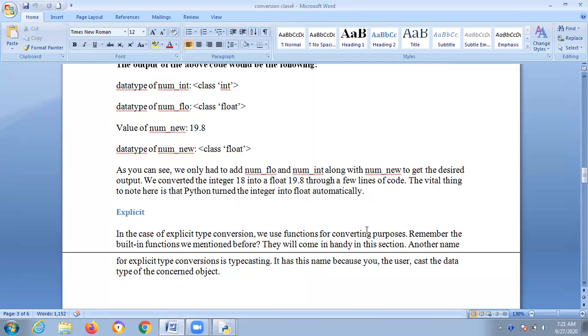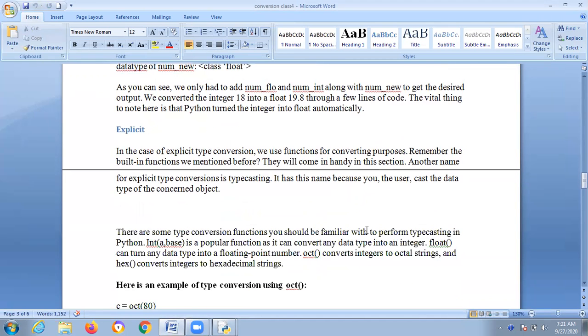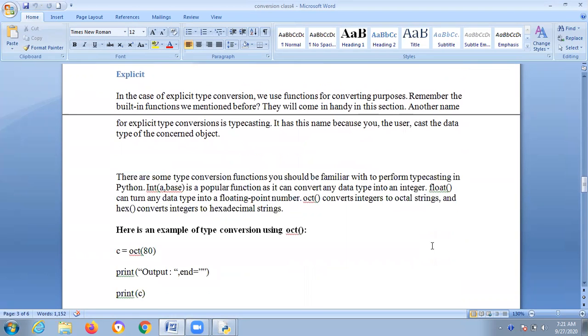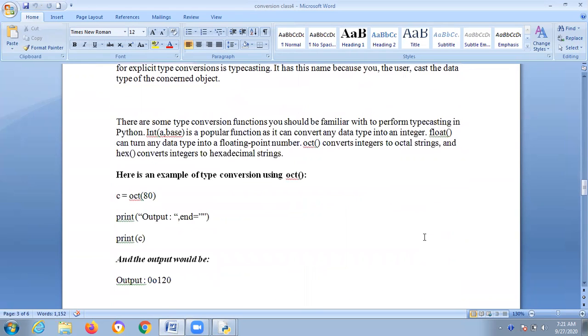Here you need to cast the data of the concerned object. Type conversions in Python are like int, a comma base, oct, and hex. These types of explicit conversions are there. For example, octal of 80, you'll get the output as 120. How? Here you need to observe the quotient.